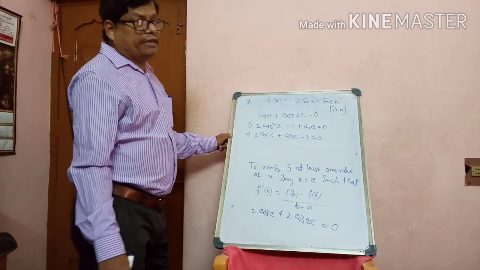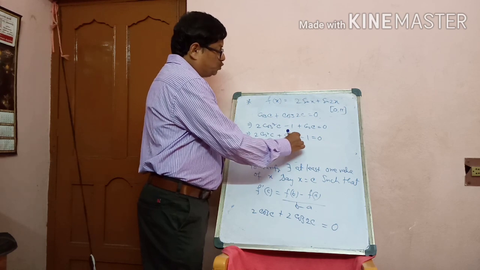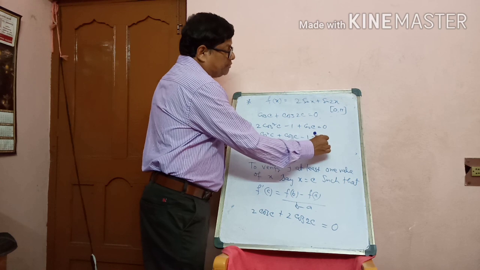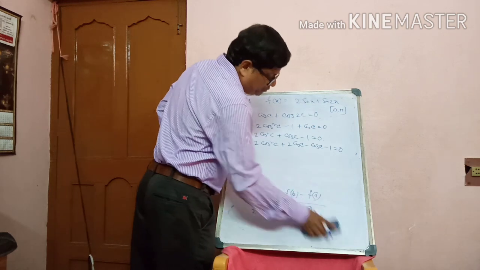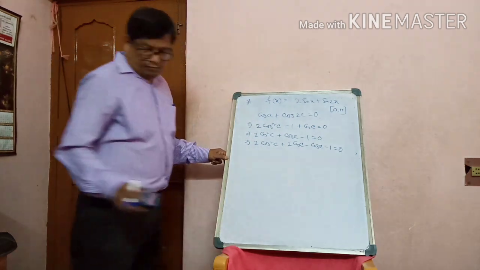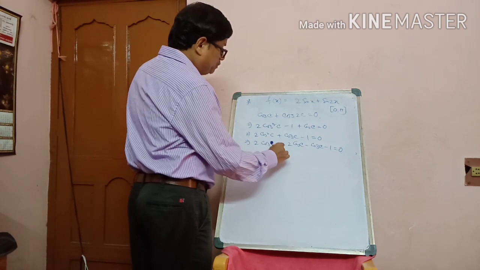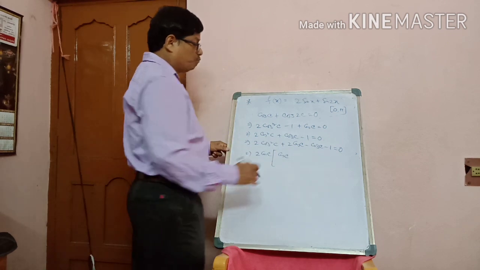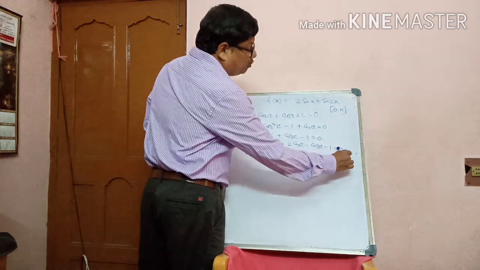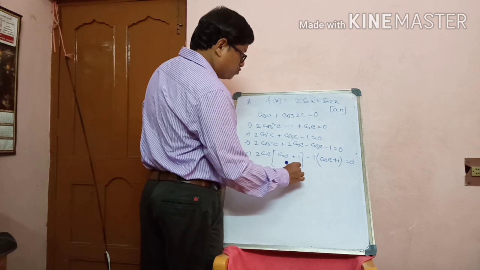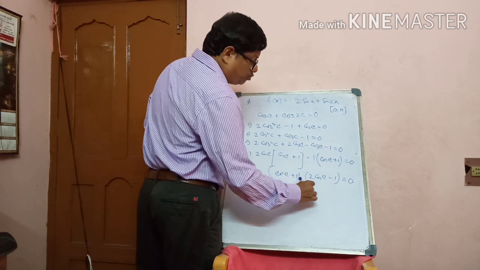All of you know middle term factorization, so easy to factorize. 2 cos square c plus 2 cos c minus cos c minus 1 equals 0. 2 cos c common, so here cos c plus 1, minus 1 common. So cos c plus 1 into 2 cos c minus 1 equals 0. So cos c equals half.